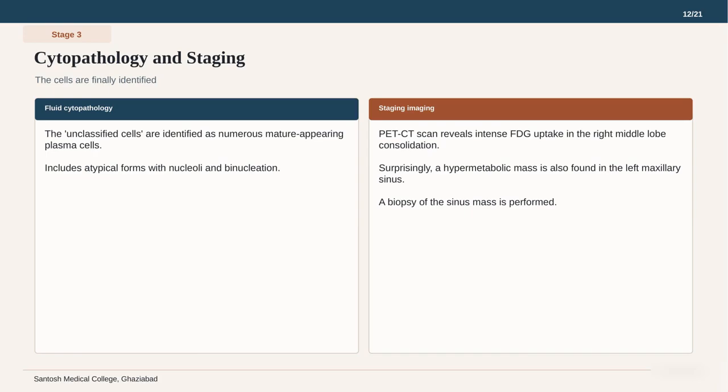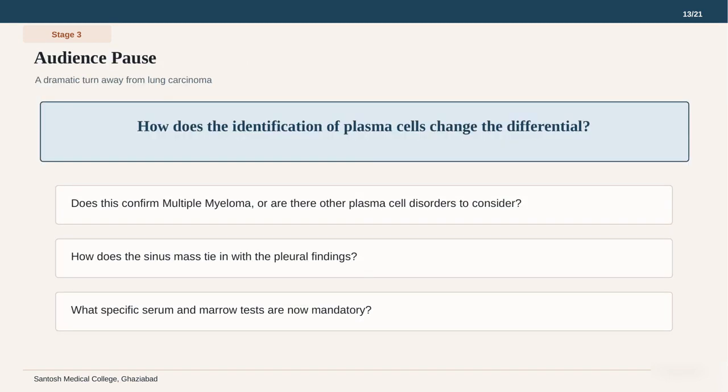Let us pause to consider the implications of this dramatic turn. This third audience pause asks us to rethink everything. How does the identification of plasma cells change the differentials? We must ask if this confirms multiple myeloma or if there are other plasma cell disorders, such as extramedullary plasmacytoma, to consider.